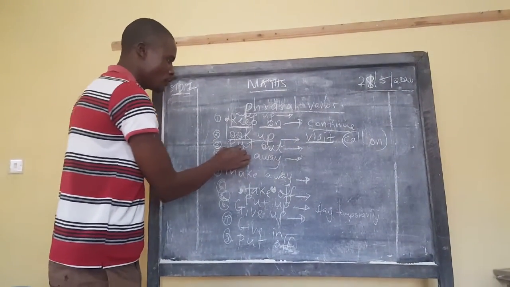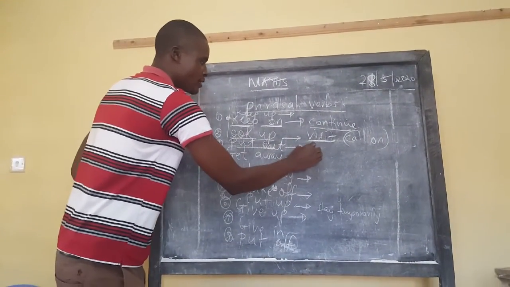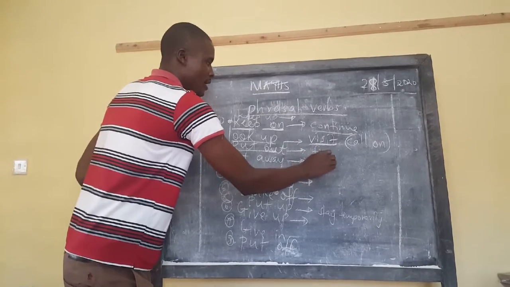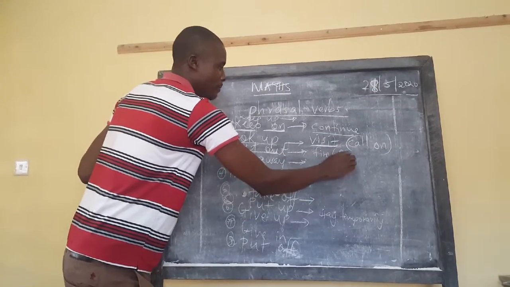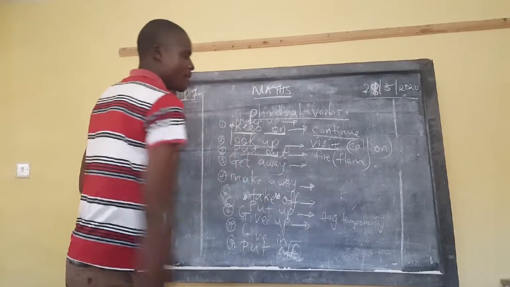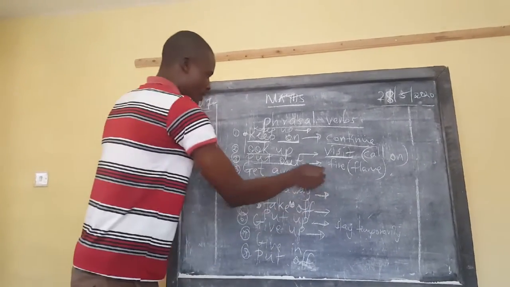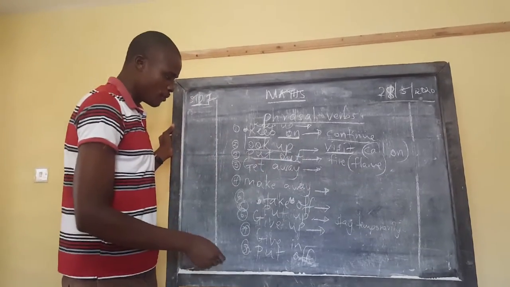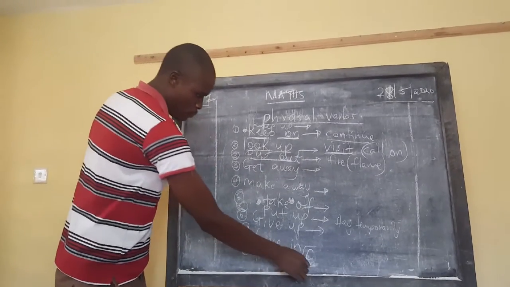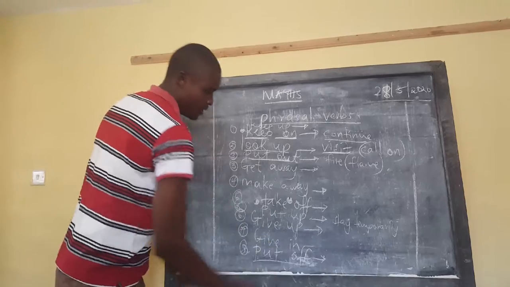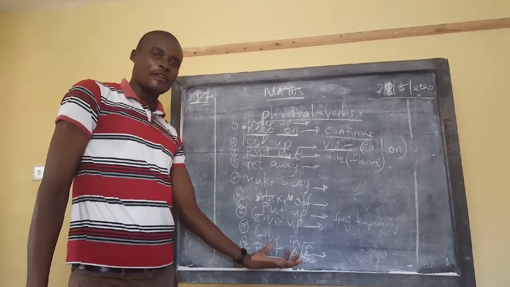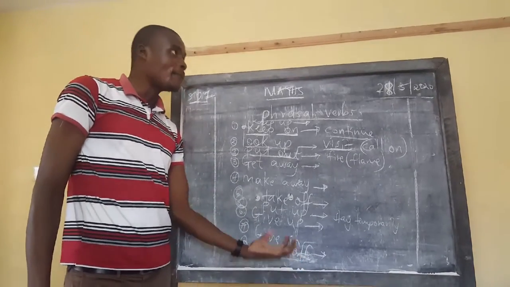Then you have to put out. To put out goes with extinguishing. This is fire. I normally tell my people it's flame. Why am I saying flame? Because put out has been confused a number of times with put off. So they almost mean the same thing, though put off is used for something like electricity.